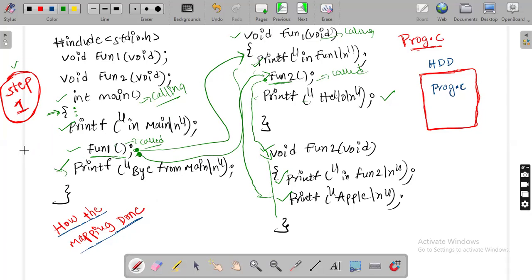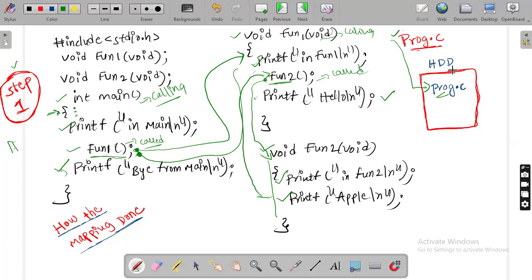What is your step one? Step one, you have to write the program. After writing the program, what will you do? You will save the code. What is your file name? Let's say prog.c. Where will prog.c be saved? In secondary memory. This prog.c is in which format? This is a high level program. Whatever you wrote is a high level program that is present in the .c file, prog.c file.